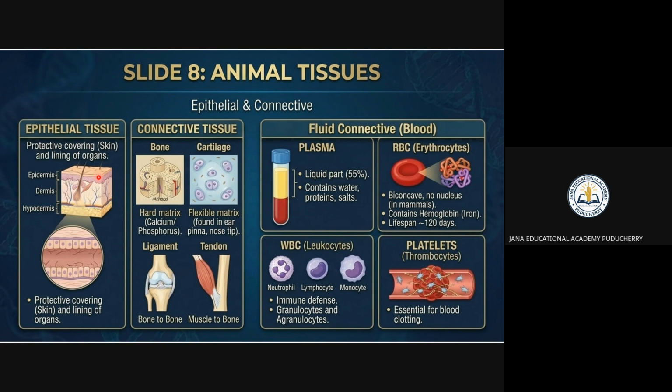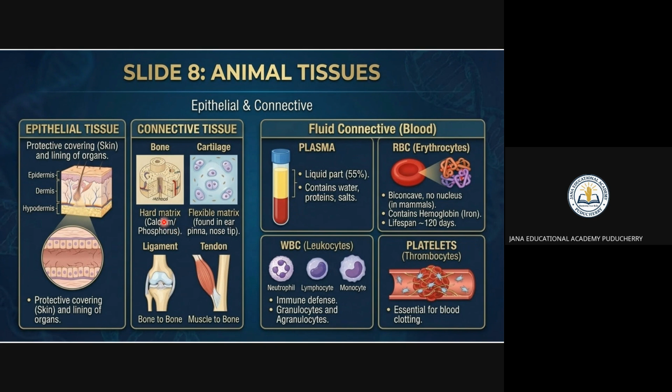The outer layer of the skin is called the epidermis, the next layer of the skin is the dermis, and the inside layer is the hypodermis. So, lining of organs. You can see inside there is a bone. After the skin, which part is a connective tissue? If you take a hand, there is skin, and after that there are three layers: epidermis, dermis, and hypodermis. Inside that, there is a bone.